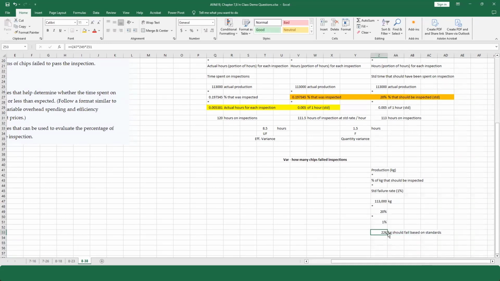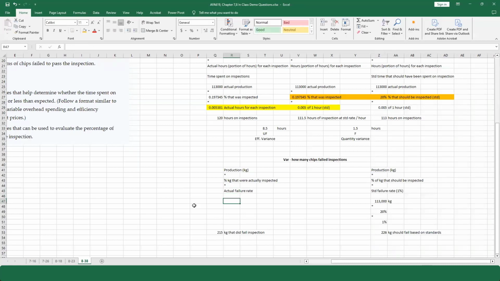Okay, now I can compare that to how many did fail, right? We know how many failed. They said 215 kilograms did fail inspection. Now, we can work backwards and figure out what this is. So this is production in kilograms. I want to multiply it by the percentage of kilograms that we actually inspected, right? And then I'm going to multiply this by the actual failure rate.